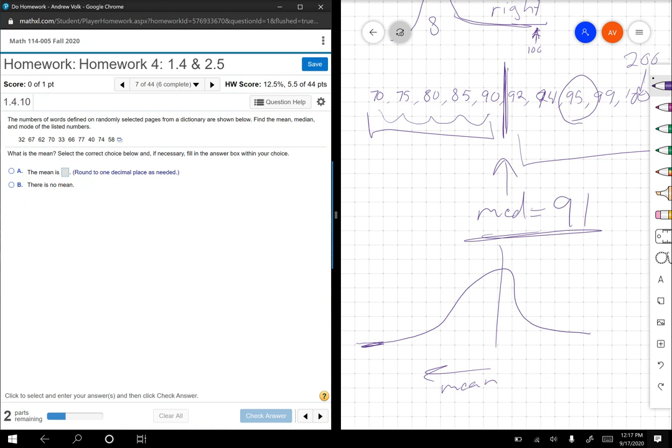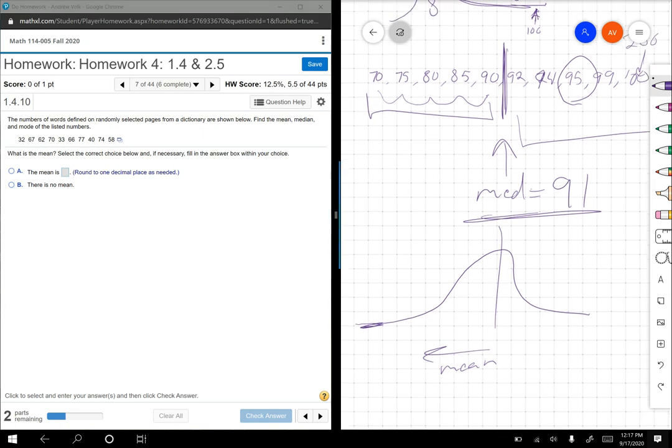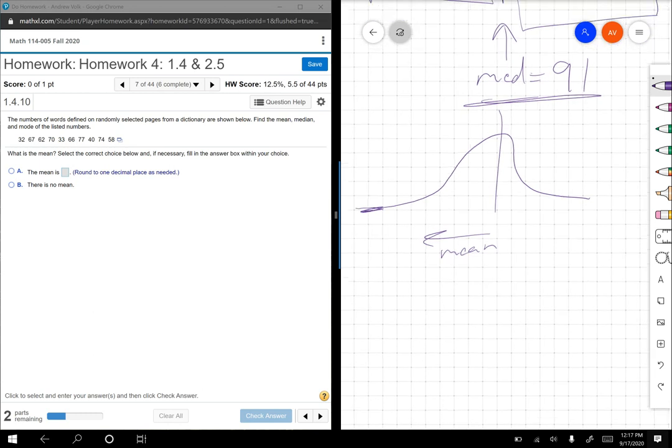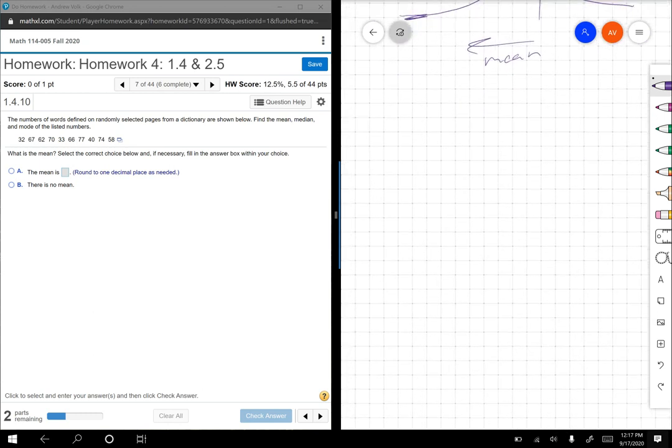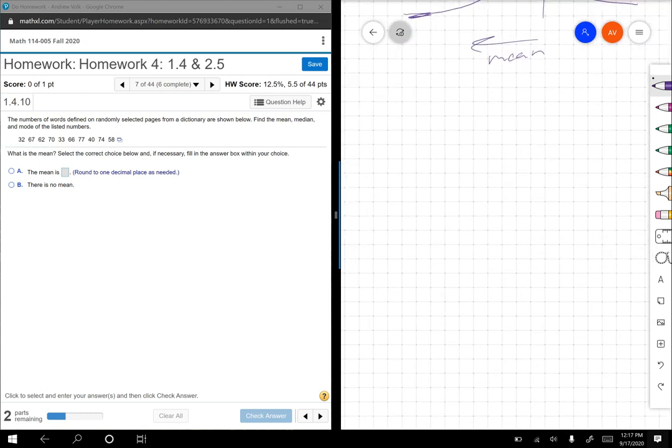The numbers of words defined on a randomly selected page of a dictionary are shown below. Find the mean, median, and mode. So we're going to go through how to find these. The first one is mean. How do we find them? Well, we add them all up and we divide it by the number there are.